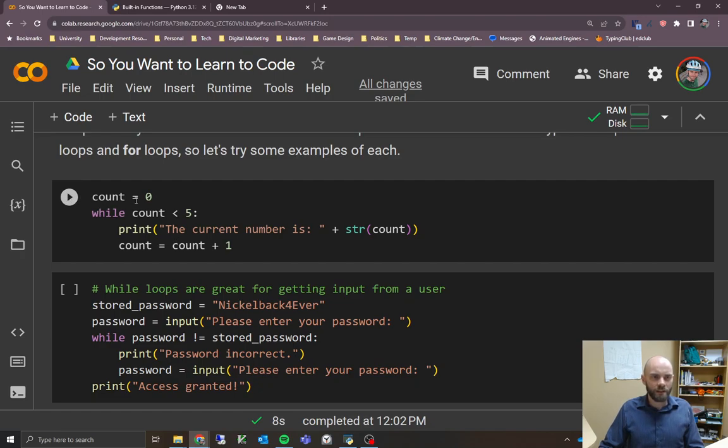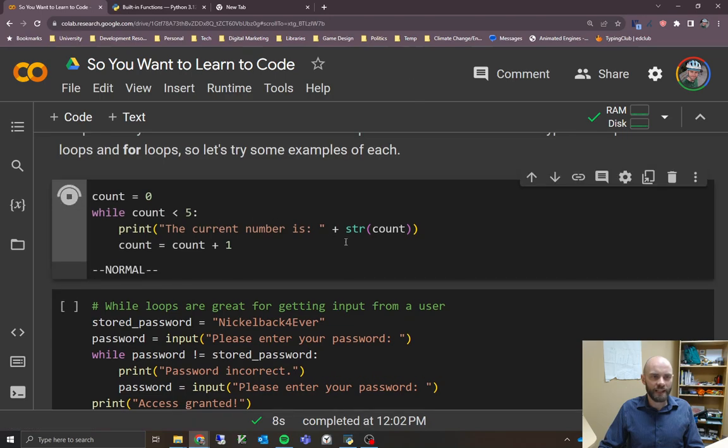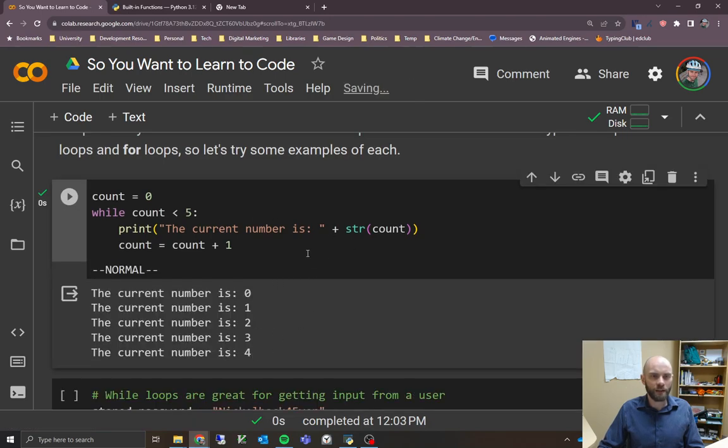So we'll try running our code here. We're assigning integer 0 into the variable count. Then we're going to print that the current number is count, then add 1 to it. So we should see a basic count of numbers: 0, 1, 2, 3, 4. Again, counting from 0 because apparently that's what programmers like to do. It works kind of like we'd expect.